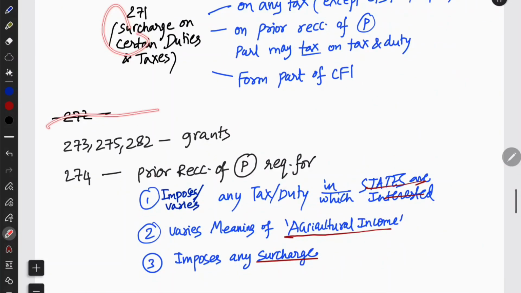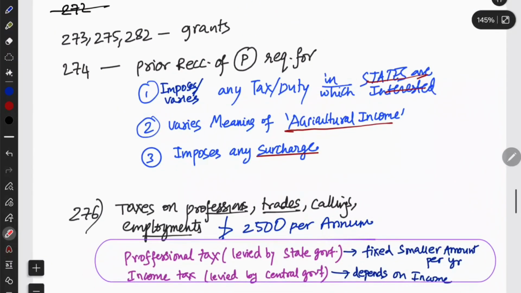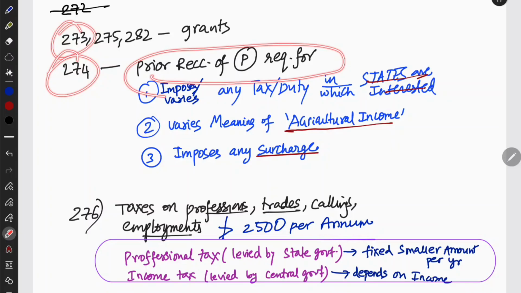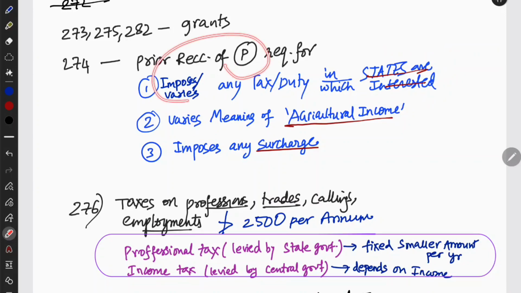And next, after 271 and 272 got repealed, we have some grants like 273, 275 and 282. And 274, prior recommendation of President, it is required for what and all, that is discussed in 274. Prior recommendation of President is required where states are interested. If central government is imposing or varying taxes or duty in which states are interested, then in such a scenario the President's prior recommendation is mandatory to impose.